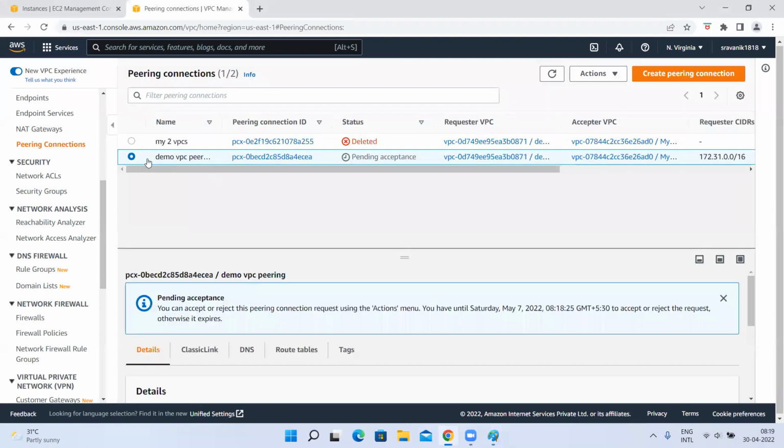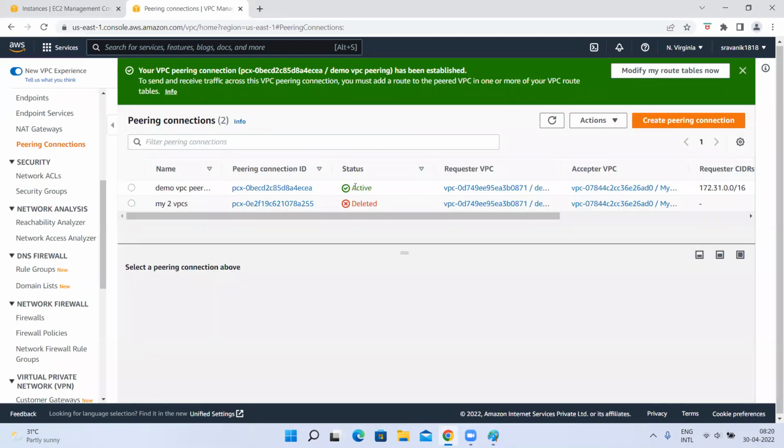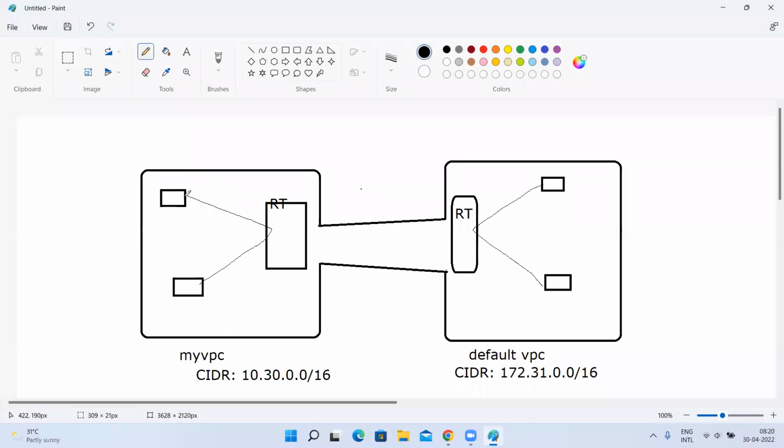So you need to go here, go to actions, right? Accept request. Accepted. Done. That VPC peering is active. Now, if I try to make a communication from this VPC, it will go via this route table, and to this instance. Will that be possible? It has to work like this, but will it work now?